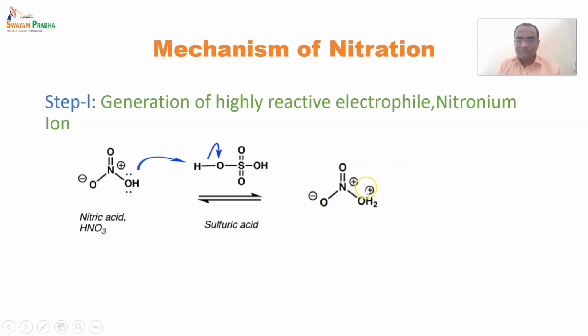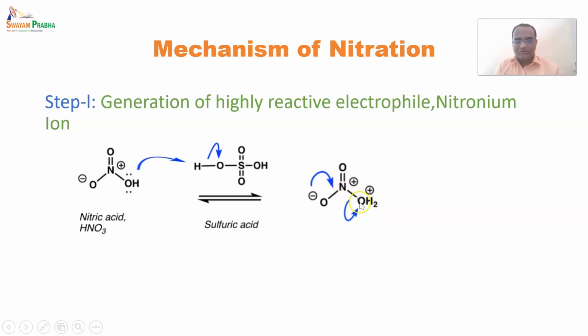After that, it forms a hydroxide group on nitrogen, and the electron rich oxygen donates electrons towards the electron deficient nitrogen. Due to that, this water molecule is removed by breaking the bond between nitrogen and oxygen.